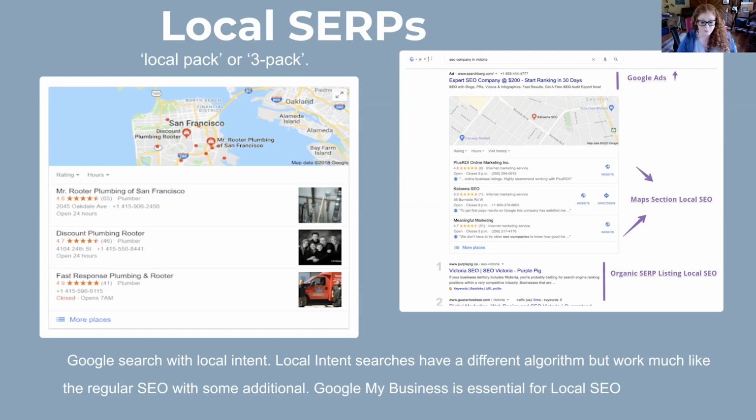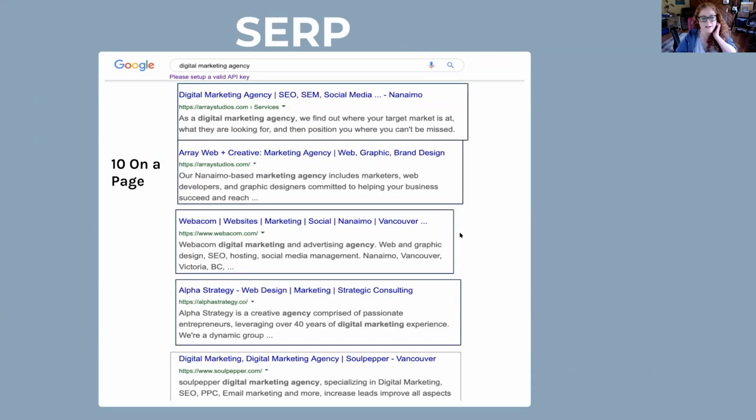And we're going to get deeper into the search engine results pages, and we're going to talk about intent. These are local intent. So local intent is when I type something like "near me," or I geo-target, which is like typing in something like "SEO Burnaby" or "Victoria SEO," right? So anything with geo-targeting is local SEO. There are 10 results on a page.